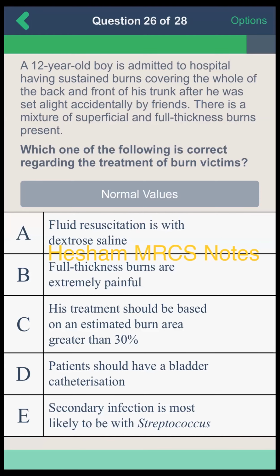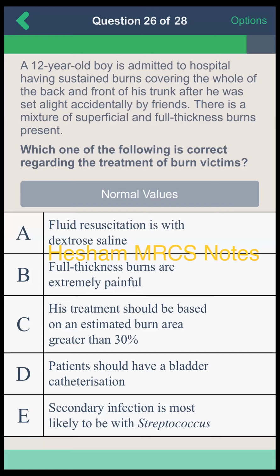Okay, question number 26. Okay, go on. So a 12-year-old boy is admitted to the hospital having sustained burns covering the back and front of his trunk after he was set alight accidentally by friends. There is a mixture of superficial and full thickness burns present. Which one of the following is correct regarding the treatment of burns victims?